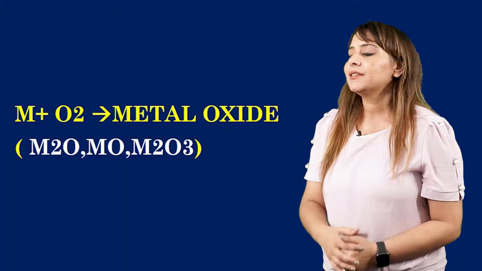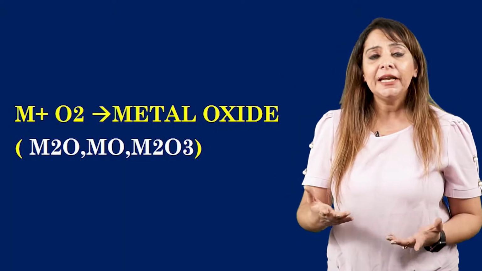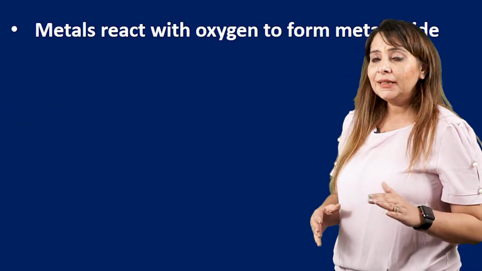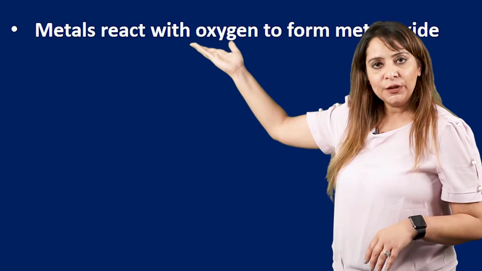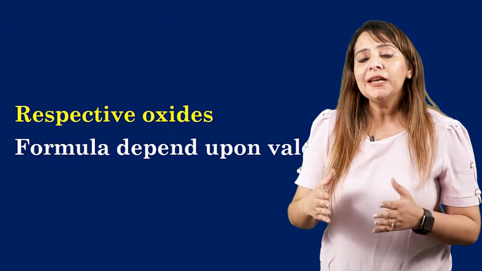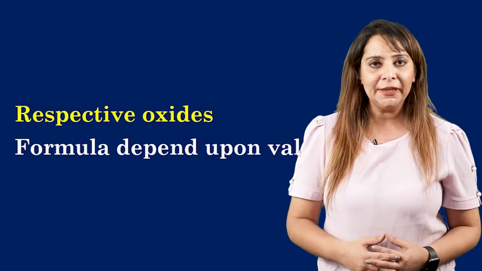As we know that whenever any ionic compound is formed, that is a compound between a metal and a non-metal, they interchange their valencies, right? So that is the reason the formula of the compound can be anything depending upon the valency of the metal. So in that way, metal reacts with oxygen to form metal oxide, and the formula of the metal oxide depends upon the valency of the metal.